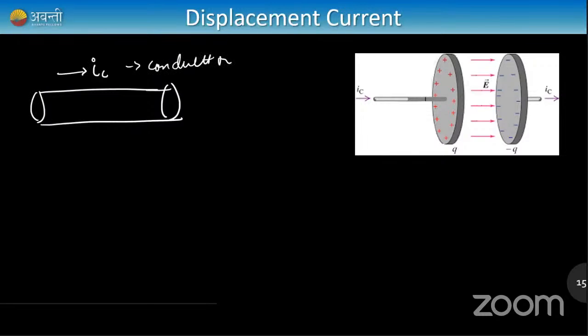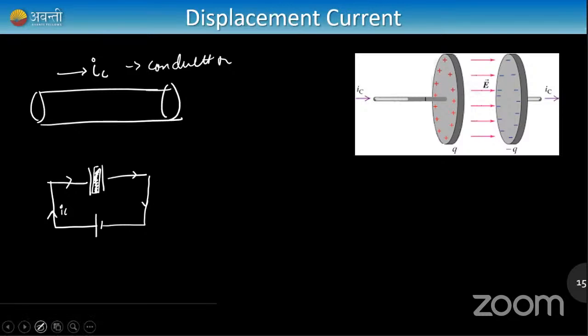Now imagine you have a circuit which has a capacitor in between. In this wire, conduction current is flowing along the wire, so completely fine. But in between the capacitor, there is air or a dielectric material. I place a non-conductor. If you remember, I usually always place a non-conductor.